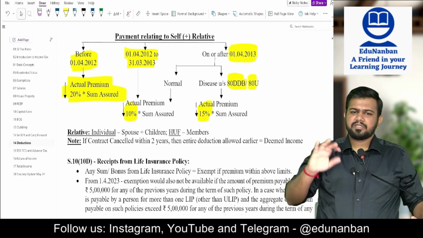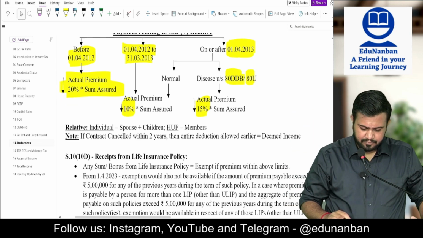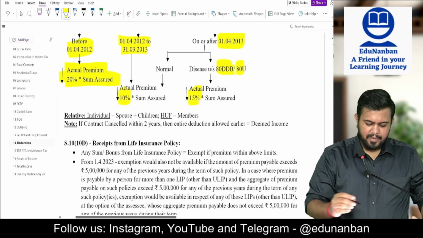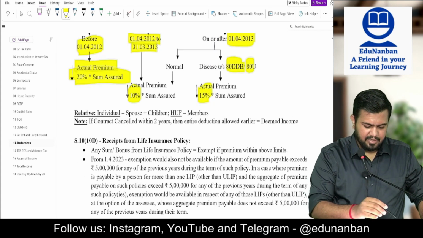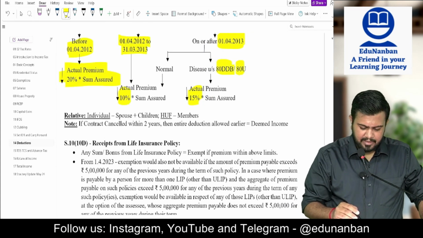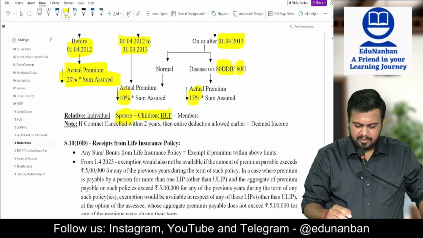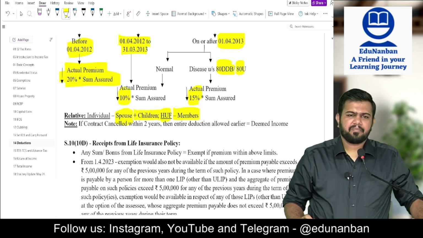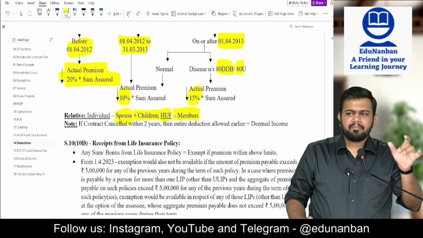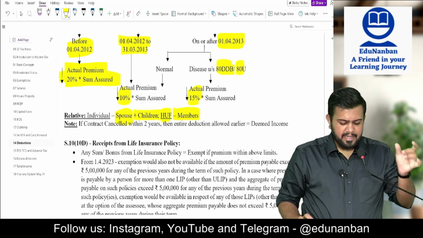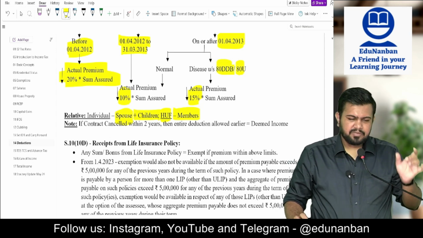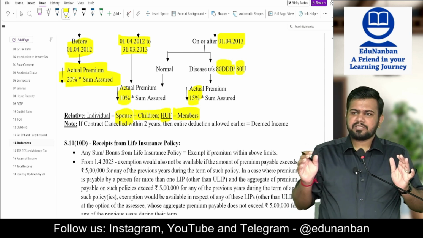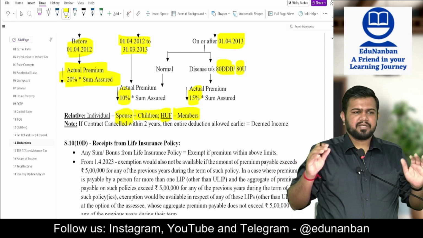The higher amount is not allowed as deduction. Then, for whom can you pay this premium? This premium can be paid for the individual himself or herself, the spouse of the individual, and children. A HUF can pay LIC premium for its members. An individual can pay life insurance premium for spouse and children. Only spouse and children. Here, family means spouse and children.